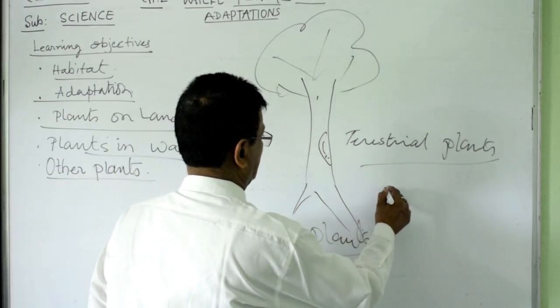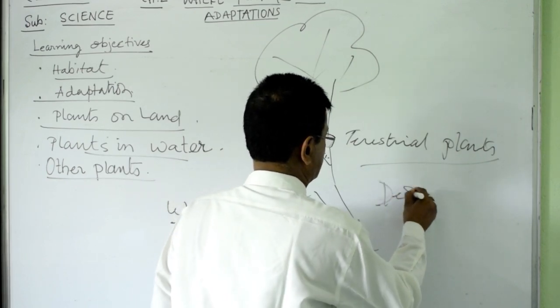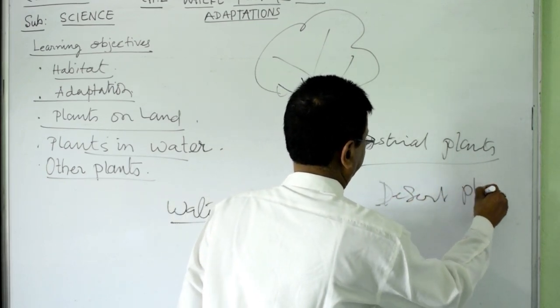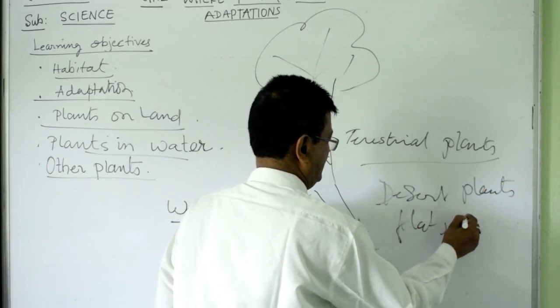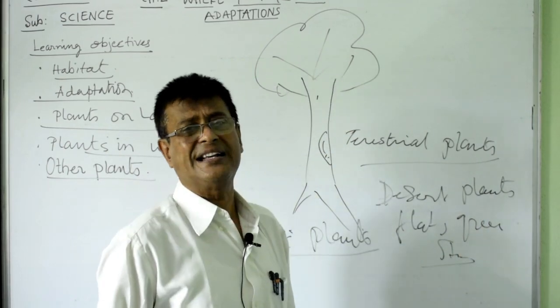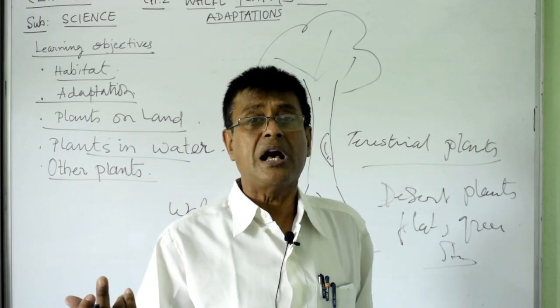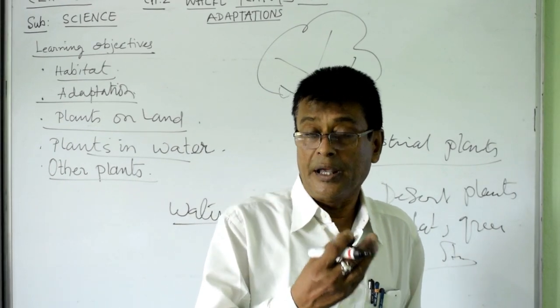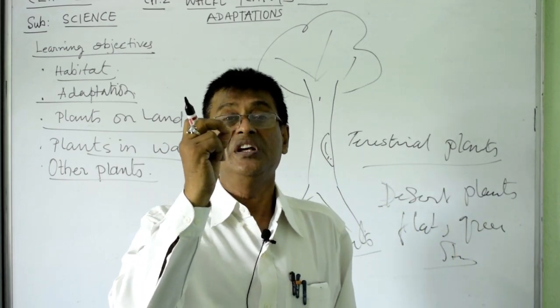What is happening in the desert? Flat green stem. Desert plants have a flat green stem. By the flat green stem, they do the photosynthesis. Then you can ask me, where is the leaf? The leaf has become spines.